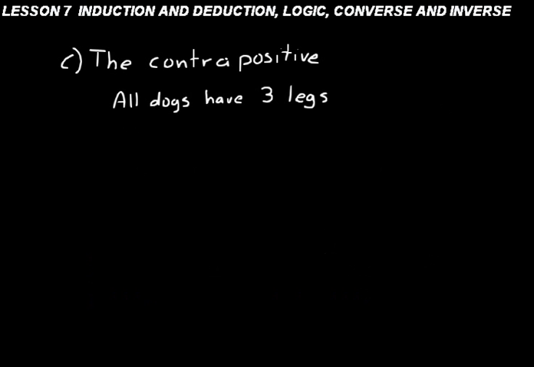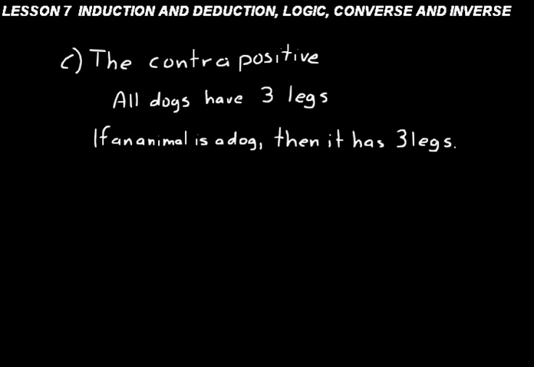Let's use our major premise from practice problem A as an example here. All dogs have 3 legs. We can write this as something called an if-then statement as well. Look at this. We've changed it to say if an animal is a dog, then it has 3 legs. We call the if part of that statement the hypothesis. In science, a hypothesis means an educated guess. The second part we call the conclusion. Don't get that confused with the conclusion of a syllogism.